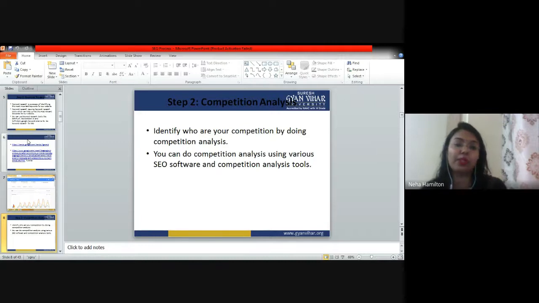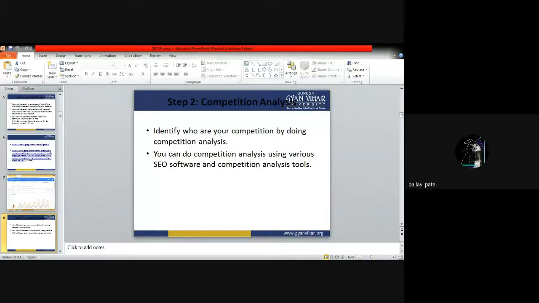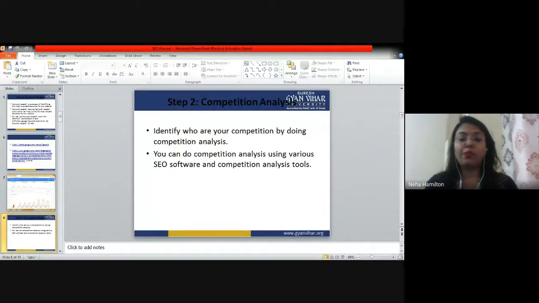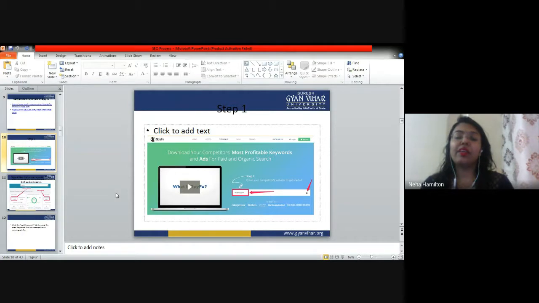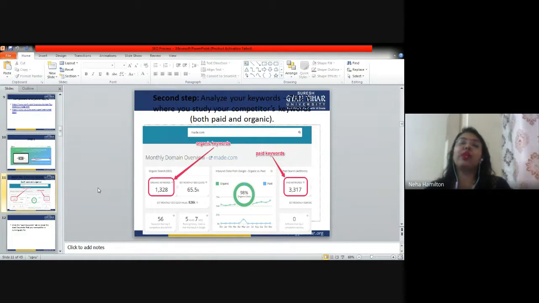Then we have studied competition analysis. So who is going to tell me what is the software or online platform that we have studied for competition analysis? Miss Spyful. Very good. So SpyFu is the software that we have covered for competition analysis. We have seen that in the first step, you have to write the keywords. Then you can search anything about your competitor regarding SEO. For example, the total number of organic keywords they are using, sorry, the total number of paid keywords they are using, from which source they are getting their traffic.